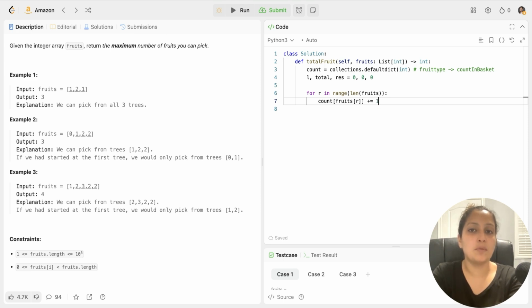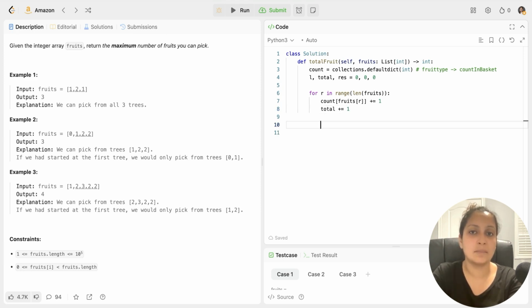Whenever my right pointer moves, I will add that fruit at that right pointer to the count there. So why I took a default dict was because if say suppose fruits at right is not in my count here, I don't have to do a get operation to get default and put 0 there if it is not present. It will assume that its count is 0 by default as it is an integer, and then it will increment it by 1. And then I'll also increment my total by 1, because I am incrementing my right pointer. So 1 fruit is getting added. So my total also gets incremented by 1.